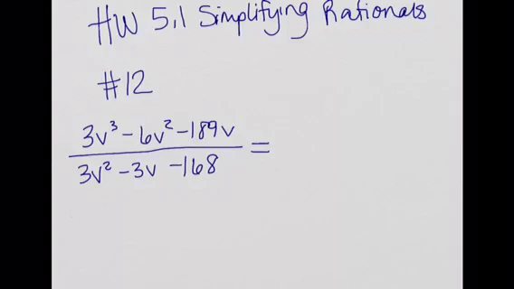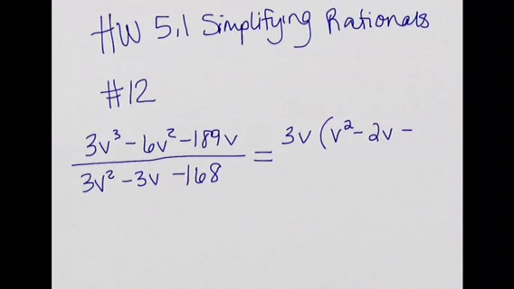So the first thing I'm going to do is see if any of them have a GCF that I can pull out to help make the problems a little bit smaller. So in the top, they do have a GCF. It looks like they have a 3 and a v in common. So that's going to leave me with v squared minus 2v minus 63. I'm going to have to go back and factor that in a minute because it is a quadratic term, so I need to continue factoring it.